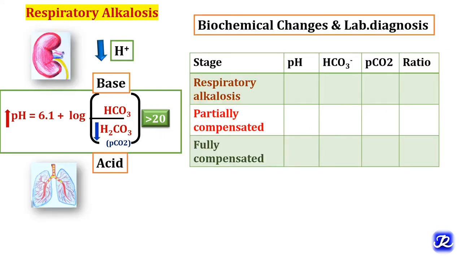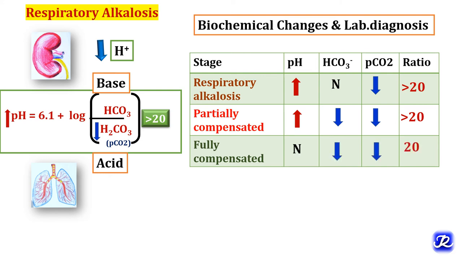Coming to the biochemical changes that occur in various stages of respiratory alkalosis. In respiratory alkalosis, pH is increased, bicarbonate is normal, PCO2 is decreased and ratio is more than 20. In partially compensated state, pH is still increased, PCO2 is decreased, and as a compensatory mechanism, bicarbonate level is decreased and ratio is still more than 20.